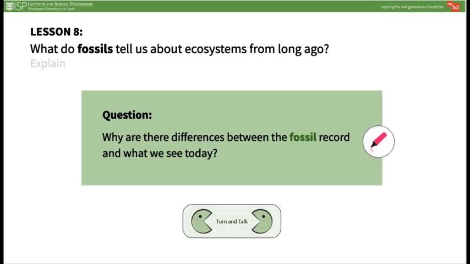Then continue the discussion by asking students to think about how the fossil record shows living things that are no longer in the ecosystem where those fossils were found. What ideas do students have that may explain why there are differences? After students turn and talk about the differences, record their ideas to refer to later in the lesson. Students should conclude that ecosystems and the organisms that live in them change over time. One way to observe environments from long ago is by looking at the fossil record, looking at what organisms are extinct, which survived, and which evolved.